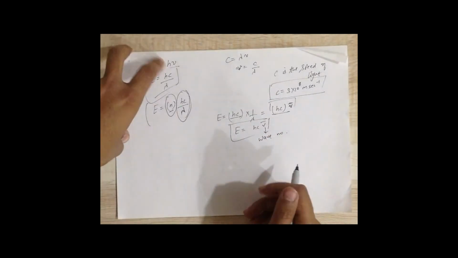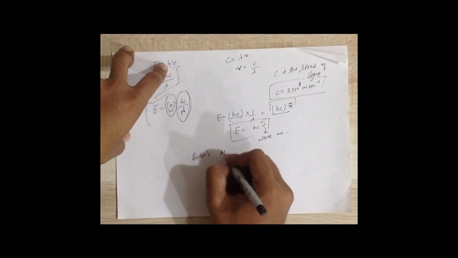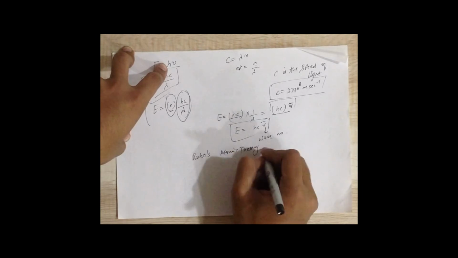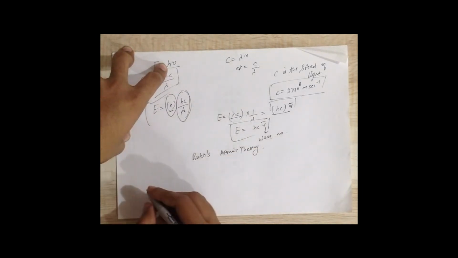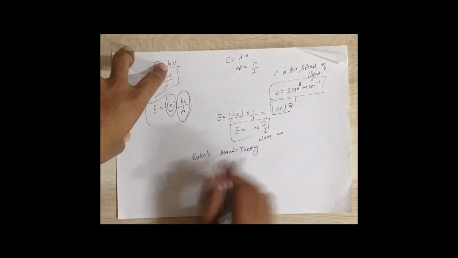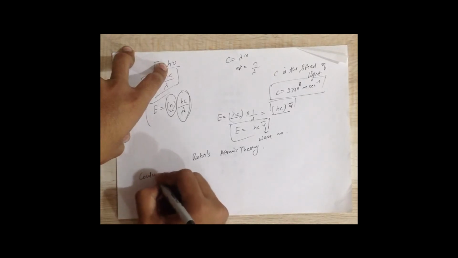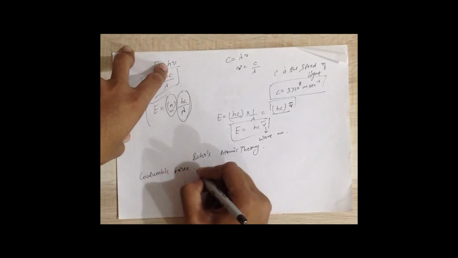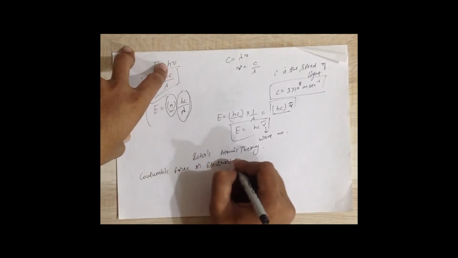Now after this theory, one more theory came out, that was Bohr's atomic theory. We will study this theory in detail in the next lecture, but I'll tell you some formulas that you need to know to understand it. The first formula is of Coulombic force, or electrostatic force.